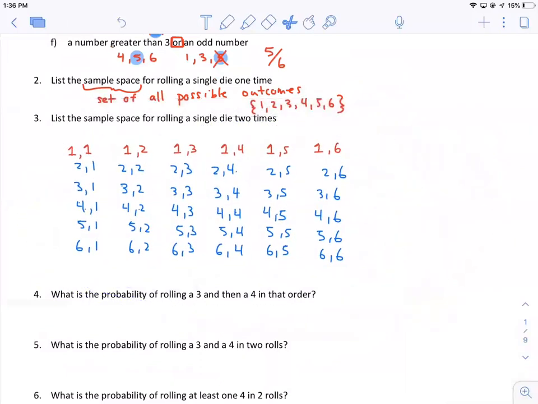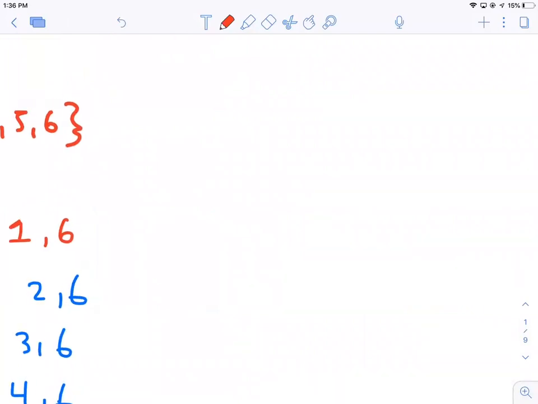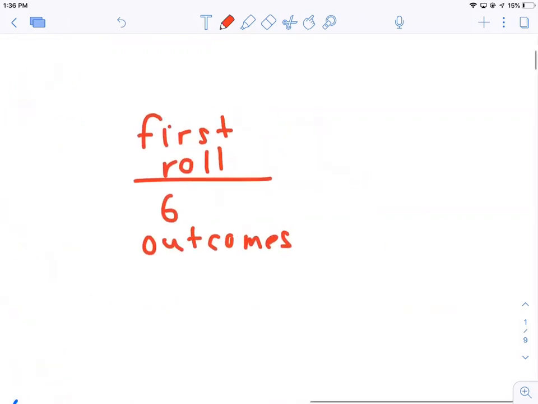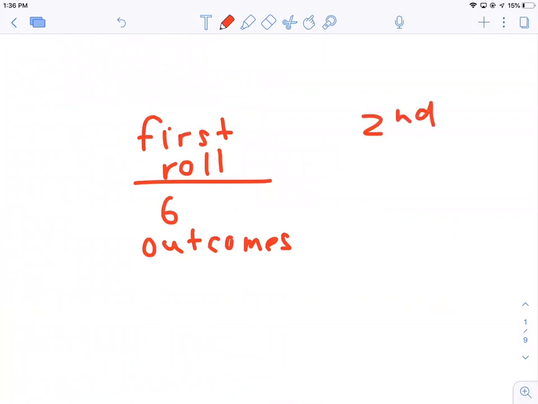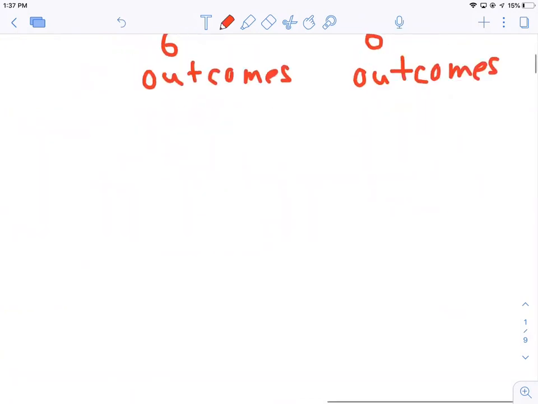When you roll a die the first time, there are 6 possible outcomes. When you roll it the second time, again, there are 6 possible outcomes. So if you want to know the number of possible outcomes in 2 rolls, what we're going to do is multiply the 6 and the 6.